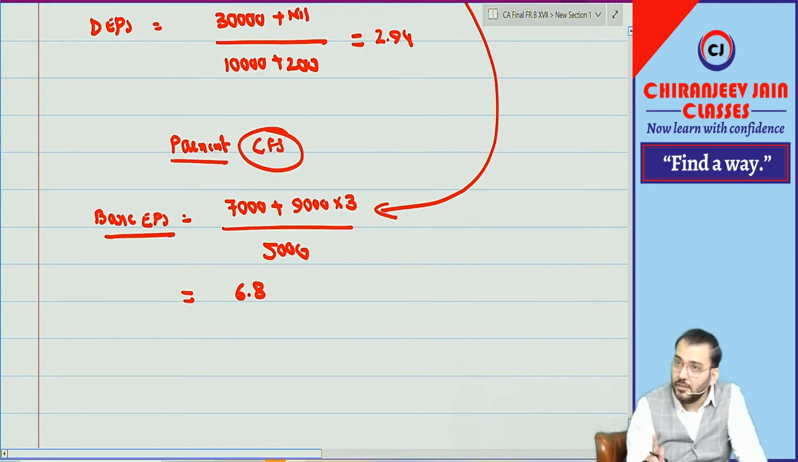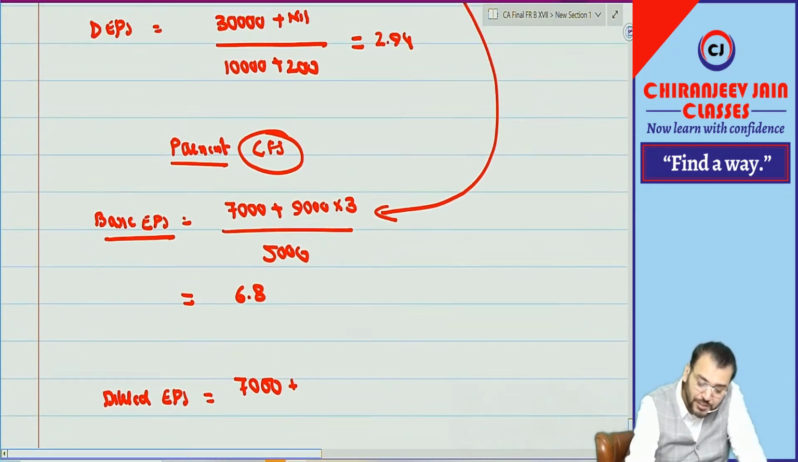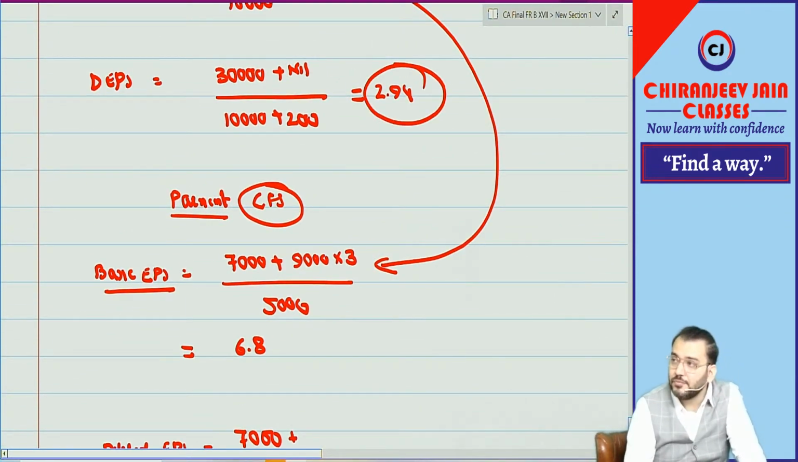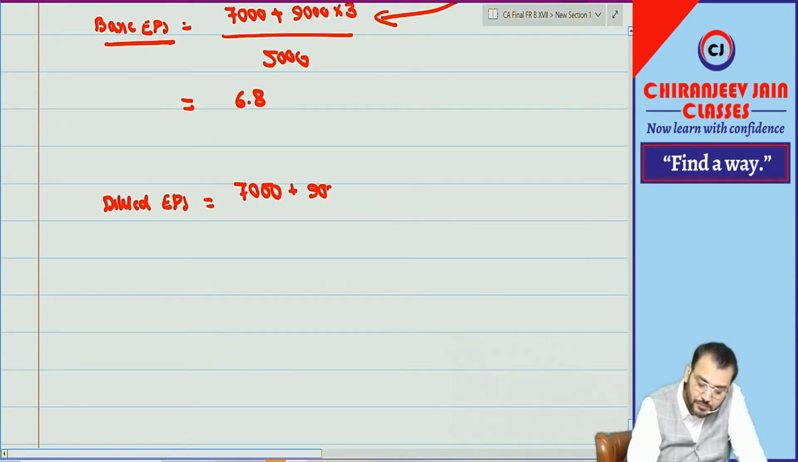Whenever they ask for company P, calculate it in the consolidated statement only. Now, actually they have asked only diluted earning per share. So diluted earning per share will be what? Can I say we will start with 7,000 only? Correct. Now can I say the diluted earning per share is 2.94? So now we'll take 9,000 into 2.94.